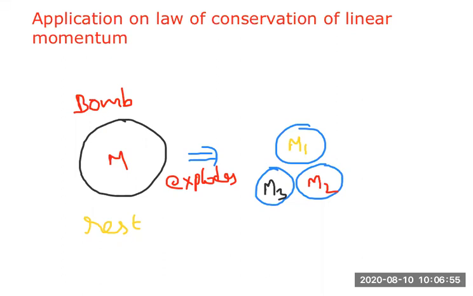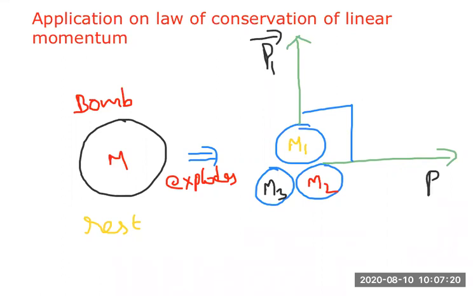Let us take M1 and M2 bodies moving perpendicular to each other. So let us take it like that, M1 and M2 are moving perpendicular to each other. Let us see here, the momentum of M1 body is P1 bar, the momentum of M2 body is P2 bar.